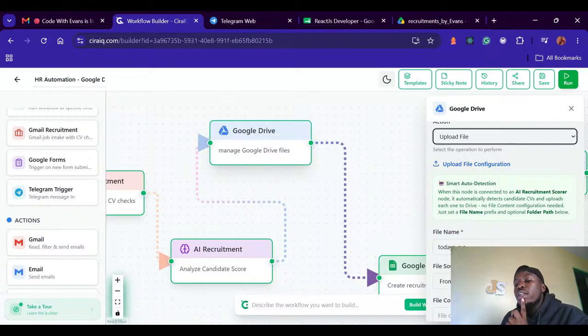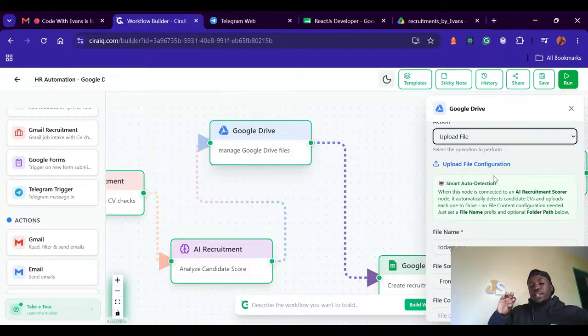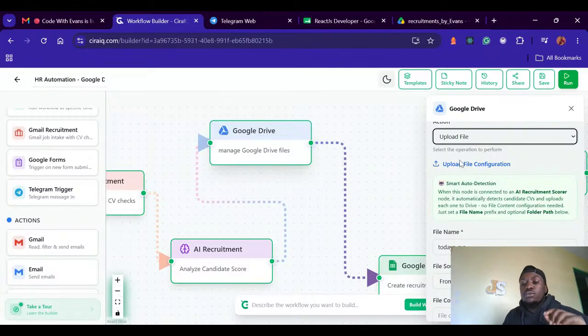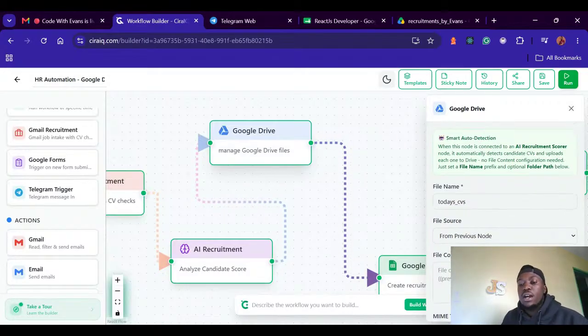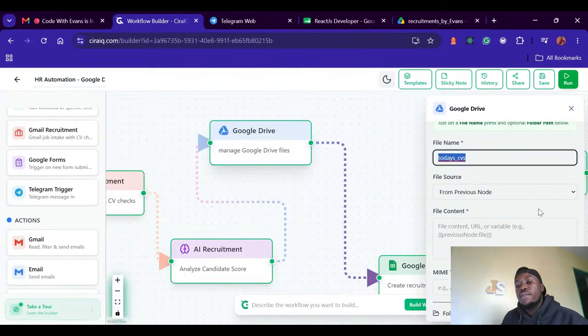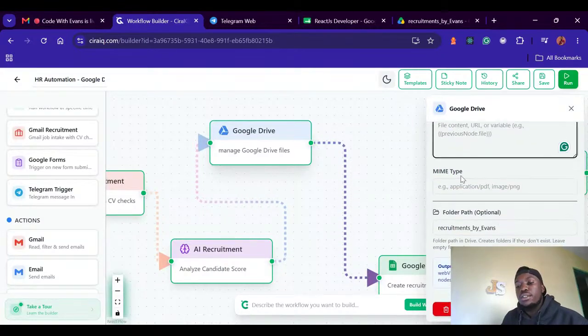So where am I uploading this file? Remember the CV that was fetched? Now I need to upload it somewhere. So I'm uploading it right here. That's where I'm uploading this CV. So you can leave everything as default. You don't have to answer anything right here. Everything is default. Everything is blank.